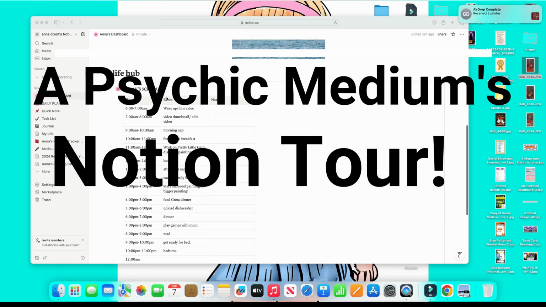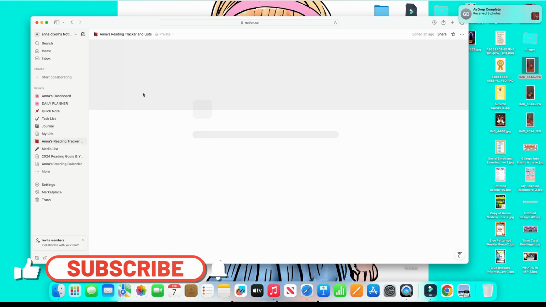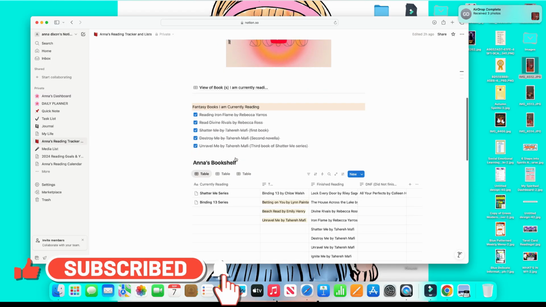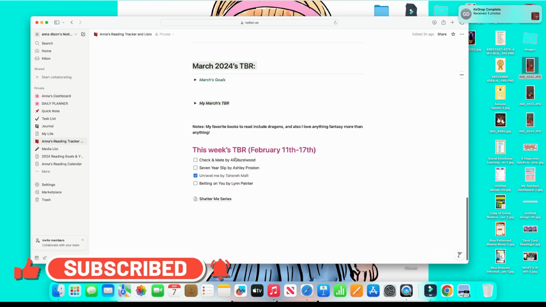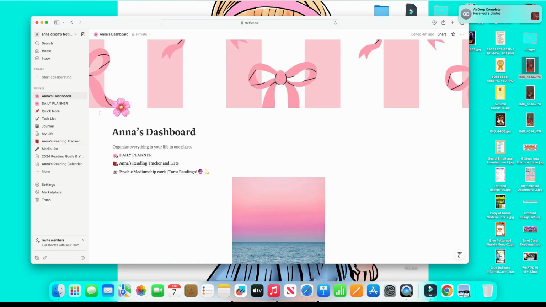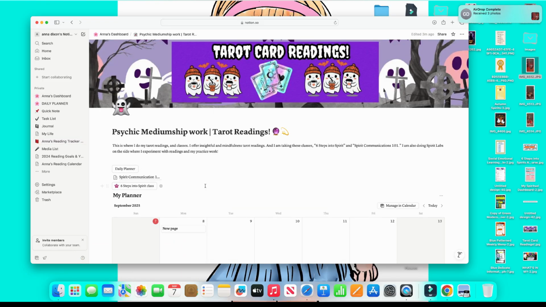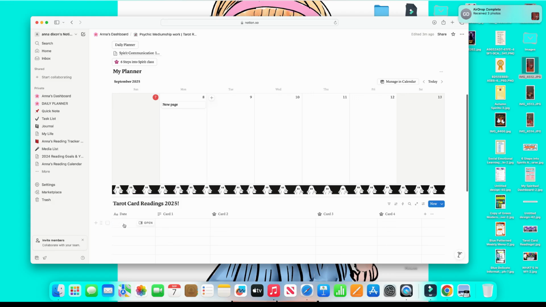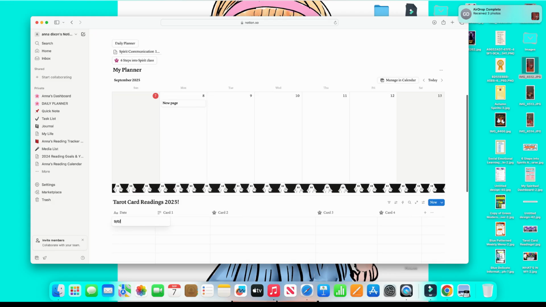We are seeing my desktop right now as I am touring Notion, and here's my reading tracker. I check my reading here as a second medium, but here we go to the tarot reading cards of how I read. I keep track of my day-to-day readings here. Of each card, I have a column for card 1, card 2, and card 3. And sometimes I pull 4 cards mostly during my readings, so that's how I keep track of that.